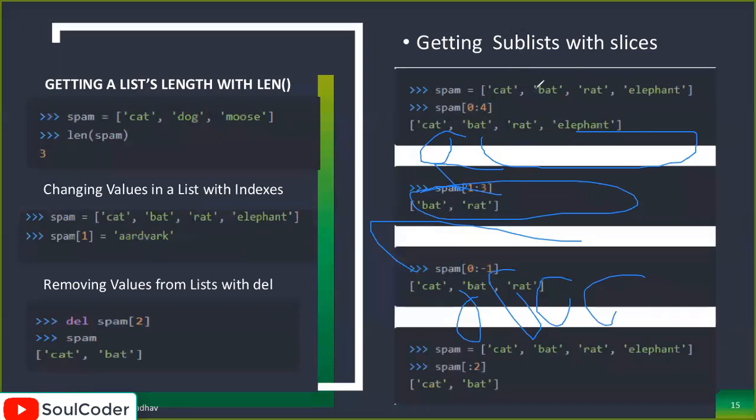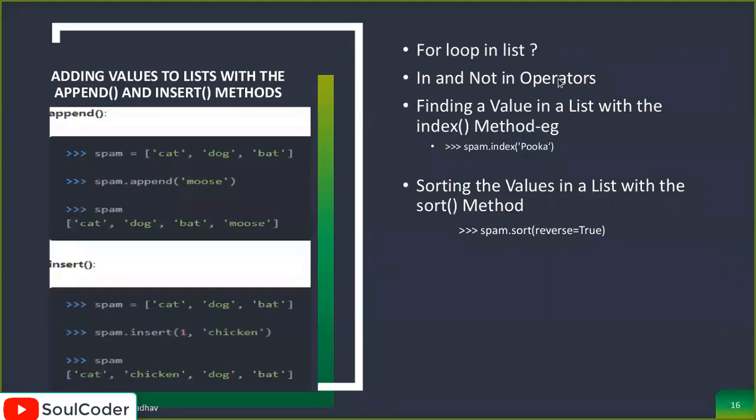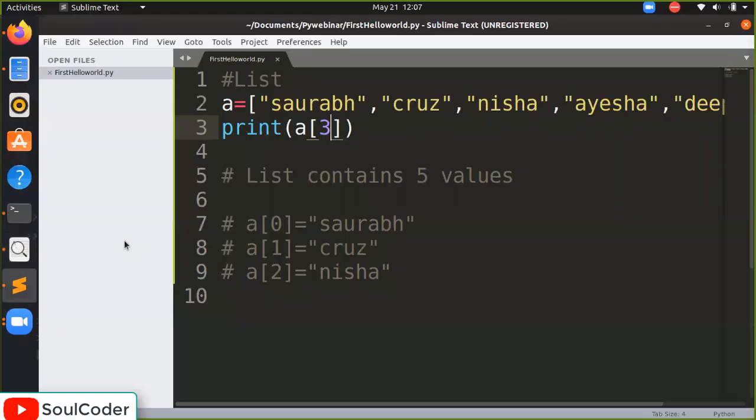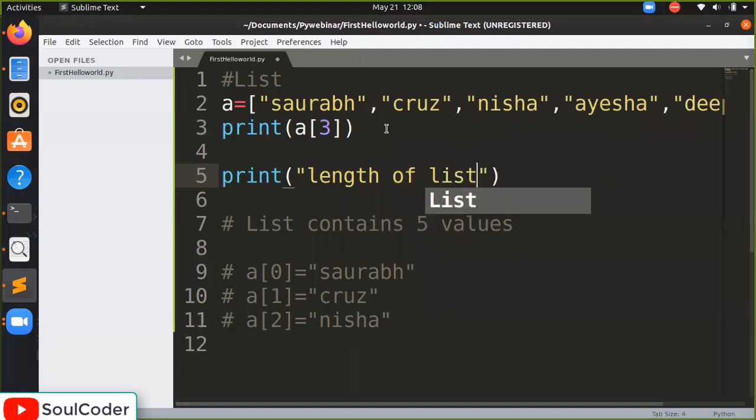Now, clearing everything. Getting list length with len, changing values in a list, removing from a list. Let's get it one by one. I want the length of the list. I'm saying print length of list, and then comma, len.